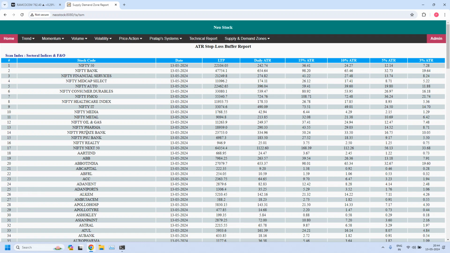The first 17 are indices, sectoral indices. Remaining all are equity stocks, but they are picked from the F&O category. I am scrolling this list down. I will be giving you only a few seconds. You just need to pause the video when you want to refer to any particular stock. So let me scroll down.